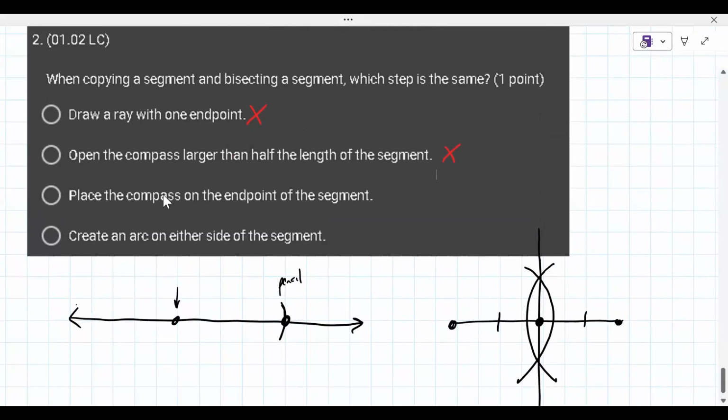Place the compass on the endpoint of the segment. See, I'm really drawn to that one because that's what we did in both cases. We placed the compass on the endpoint of the segment for sure. Now create an arc on either side of the segment. So I feel like it could be, yeah.